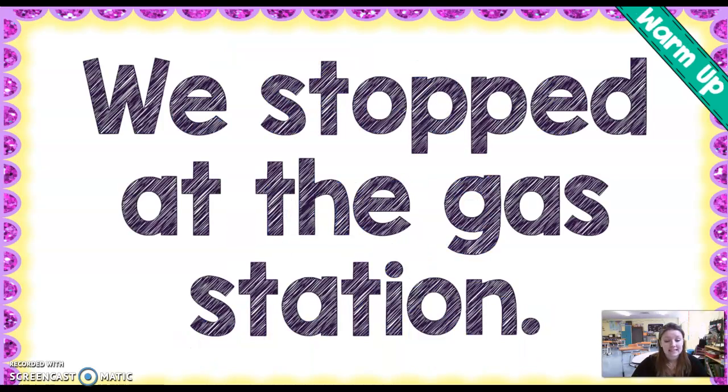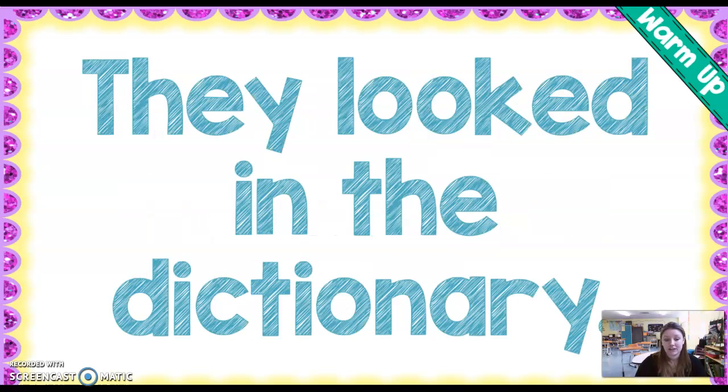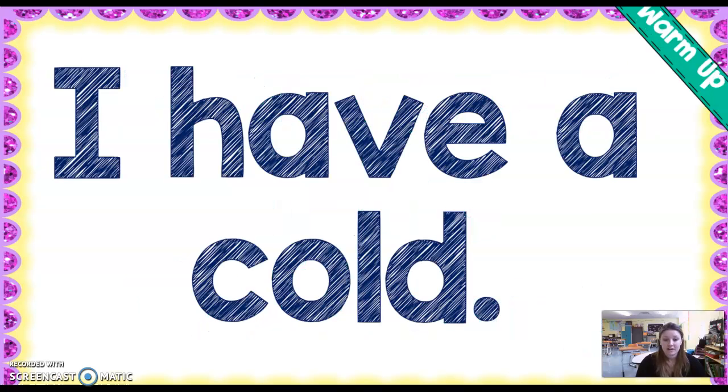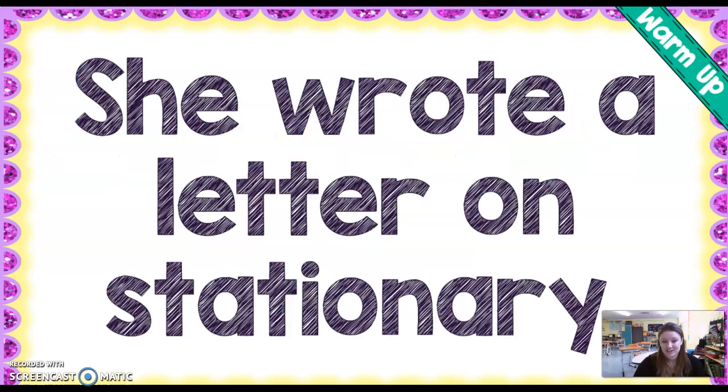We stopped at the gas station. Our verb here is stopped. Very good. They looked in the dictionary. Looked is your verb here as well. Good. I have a cold. Have. Yes, very good. Have. She wrote a letter on stationery. Stationery is a fancy word for nice letter writing paper. Your verb here is wrote.